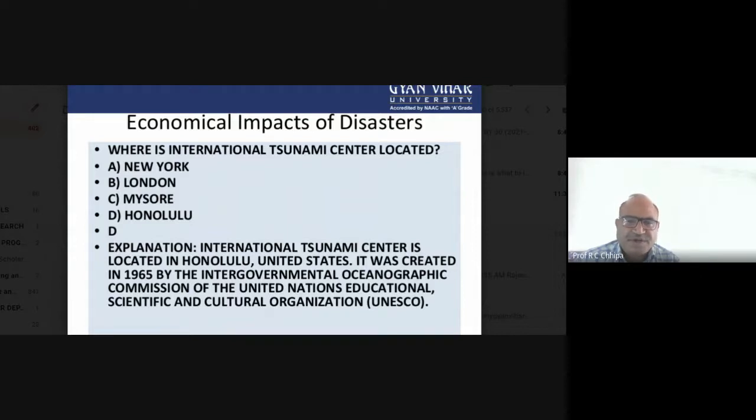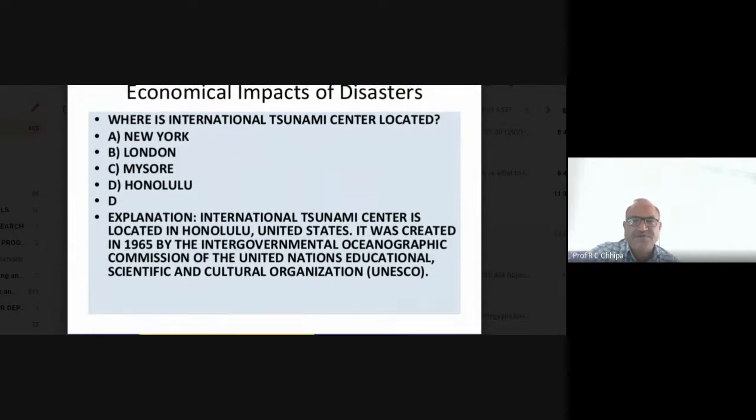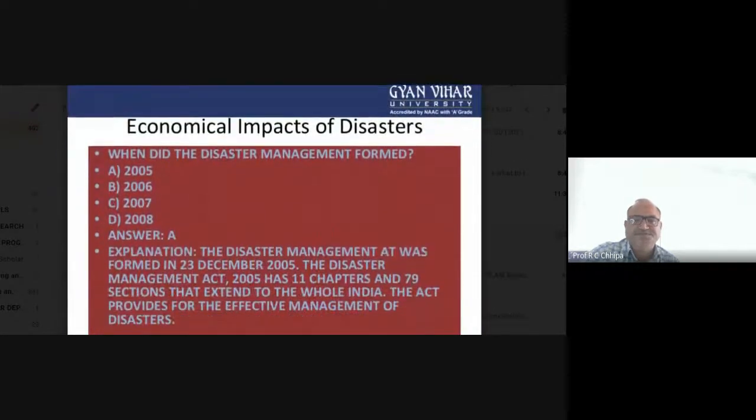The International Tsunami Center is located in Honolulu, United States. It was created in 1965 by the Intergovernmental Oceanographic Commission of the United Nations Educational, Scientific and Cultural Organization. So that is the international body UNESCO, and that country. This is one of the international tsunami centers.